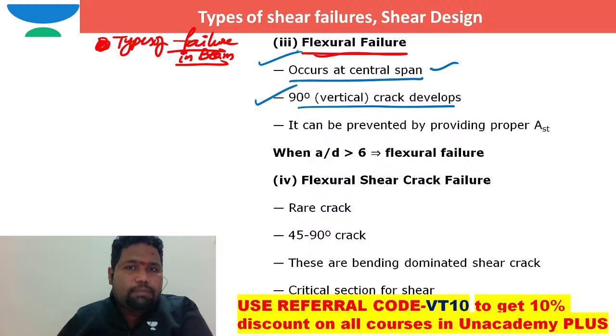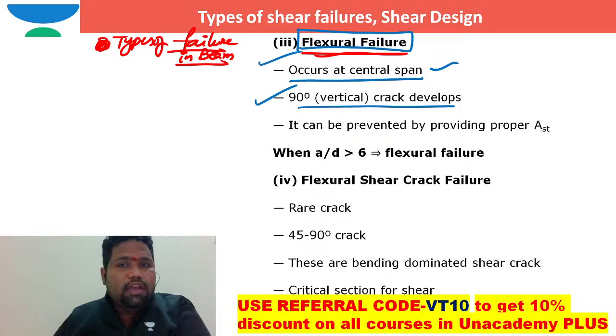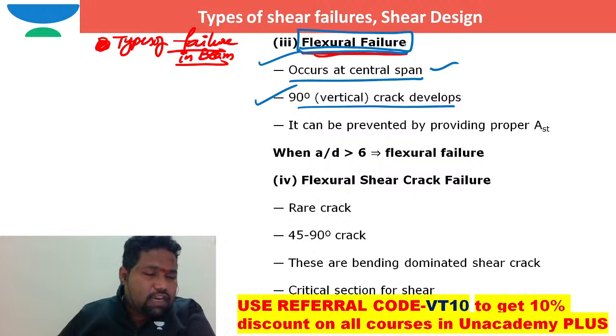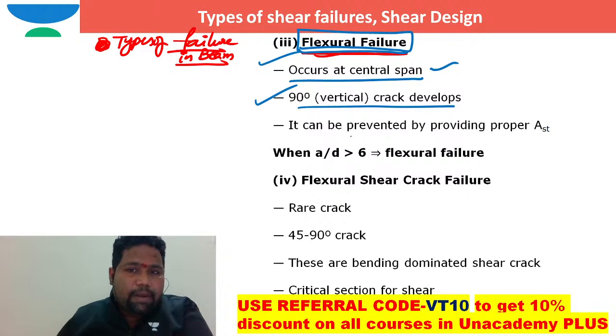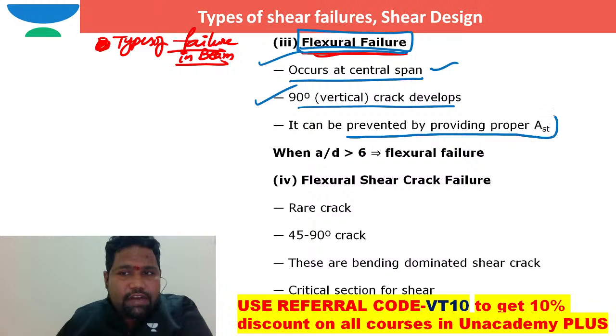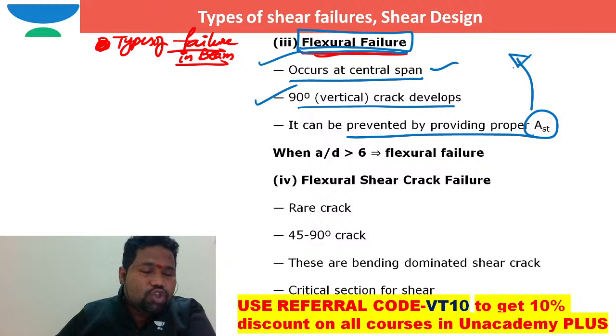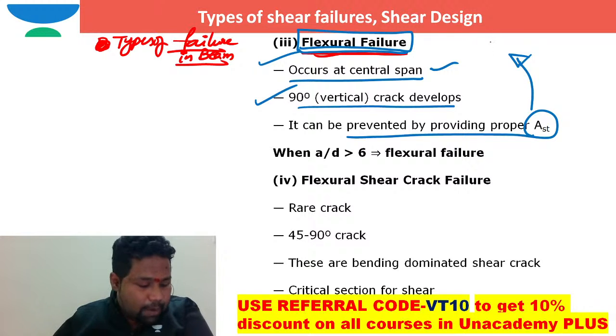How can you stop this type of flexural failure, brother? The flexural failure in any flexural element can be prevented by providing proper area of tension steel. As concrete is weak in tension, in the tension zone we provide the tension steel. So by providing proper tension steel, or what people usually call main steel in the tension zone, right?